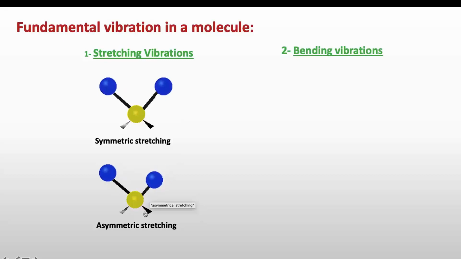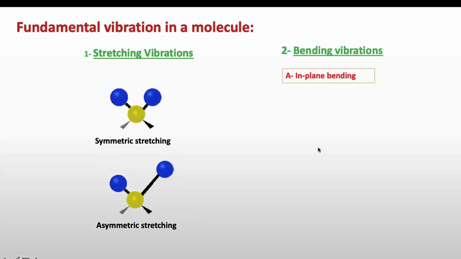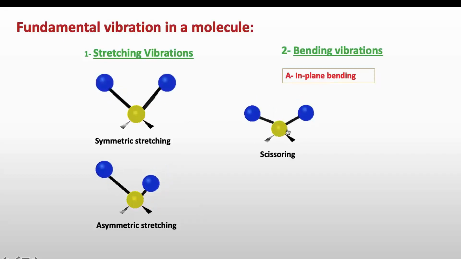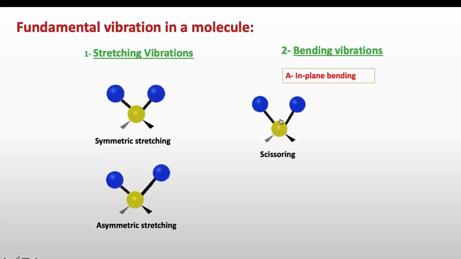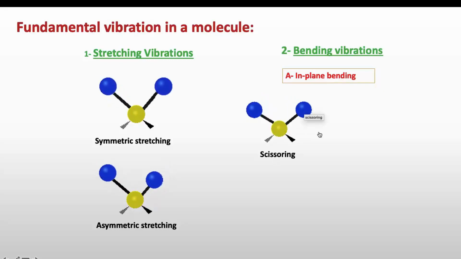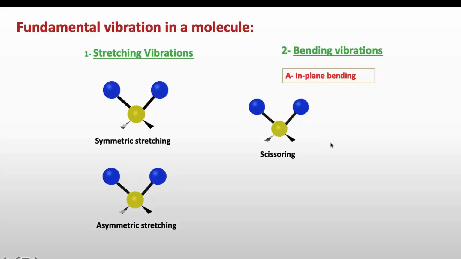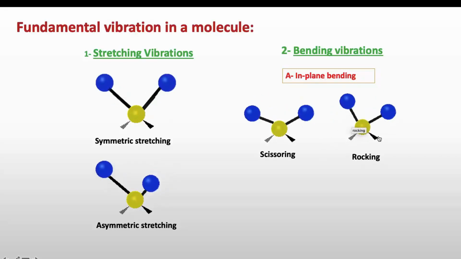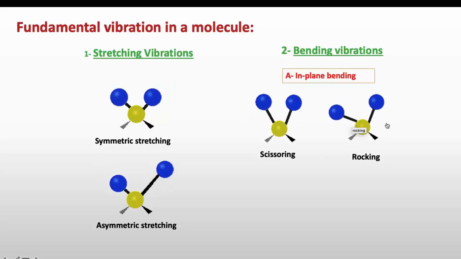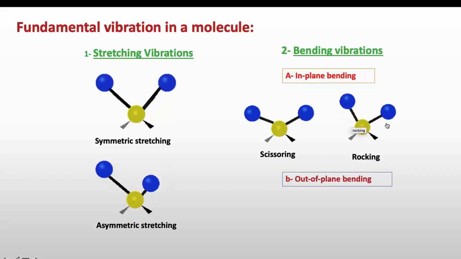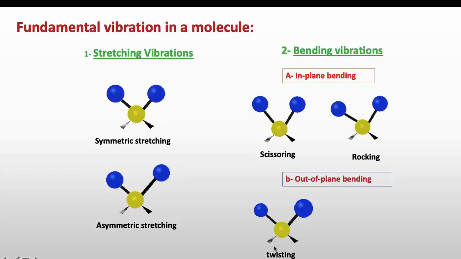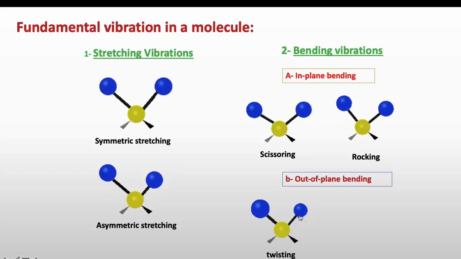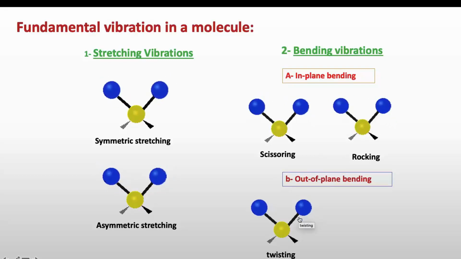Now bending vibrations. First in-plane bending. This is scissoring, where both bonds are in plane but going in opposite directions. This is rocking, where they are in plane but in the same direction. Now out of plane: this is twisting, where both bonds are twisting in opposite directions.